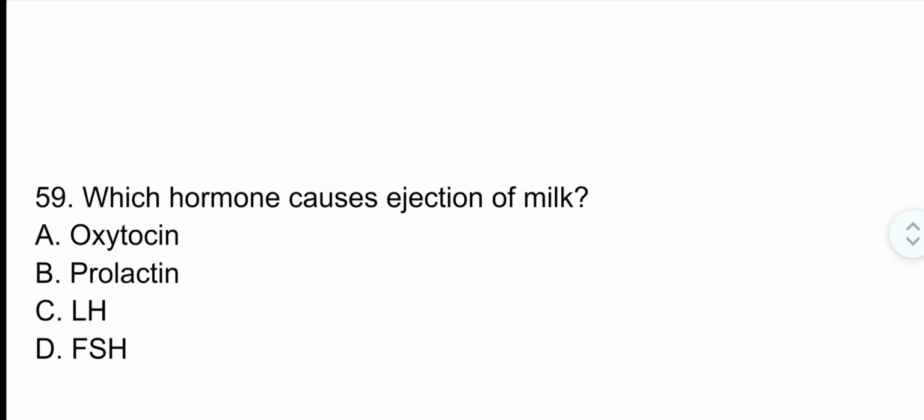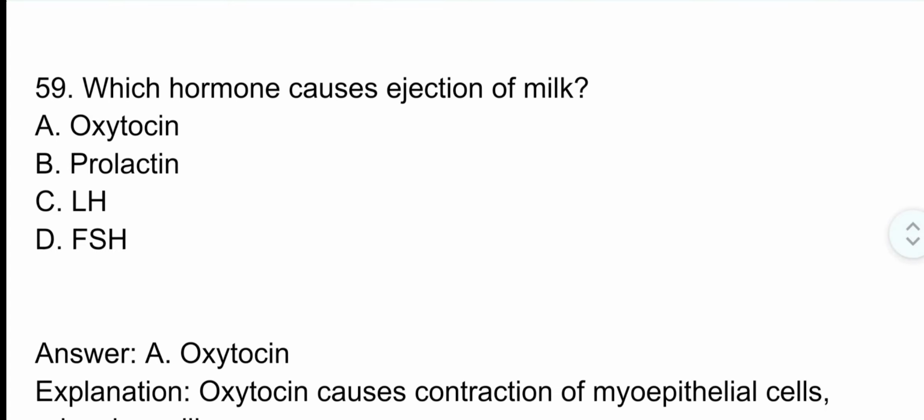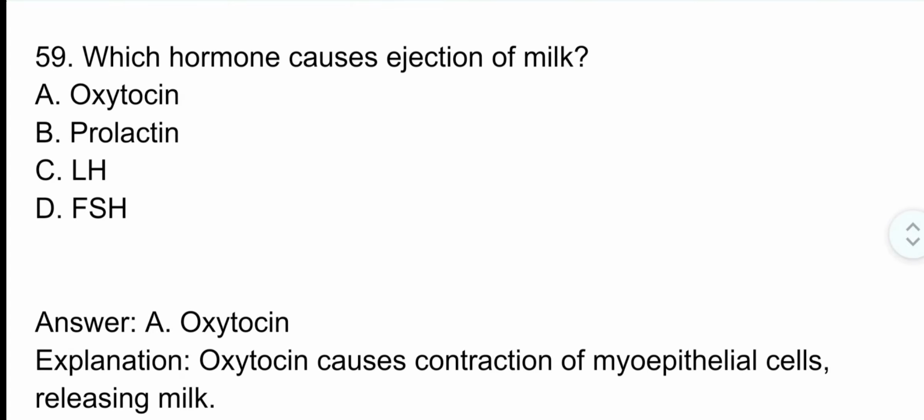Question number 59. Which hormone causes ejection of milk? The correct option is option A. Oxytocin. Oxytocin causes contraction of myoepithelial cells, releasing milk.